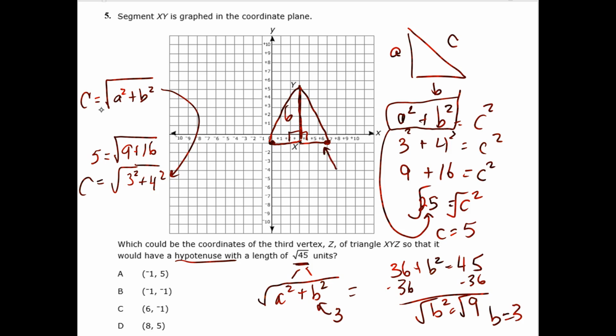So this has to be Z, or this has to be Z. To figure that out, you just look at the ordered pairs. So I start here, this is 1, 2, 3, 4, 5, 6, -1. And this point right here is 0, -1. Do we have an answer? 6, -1.